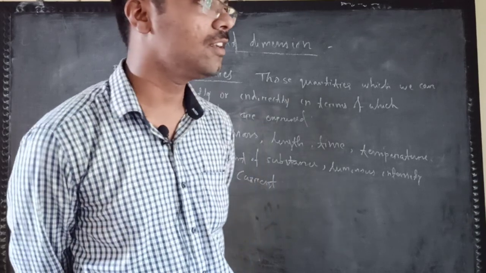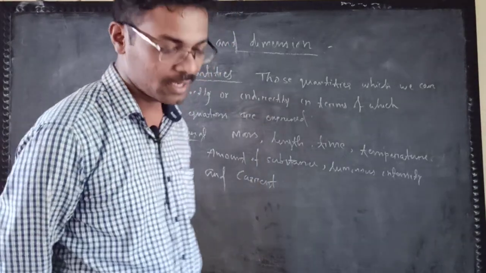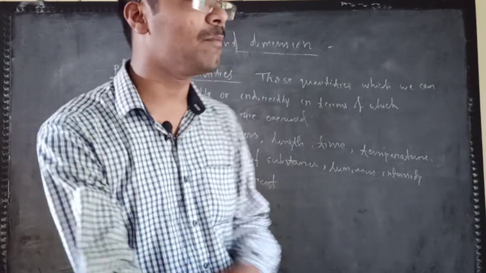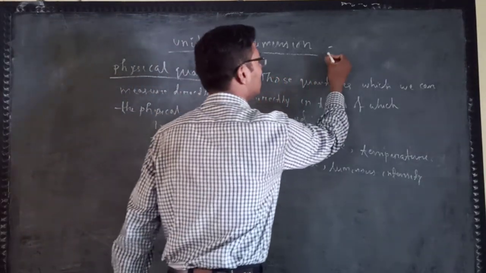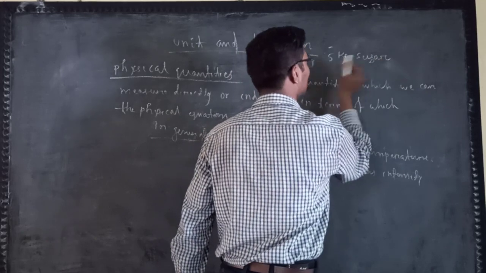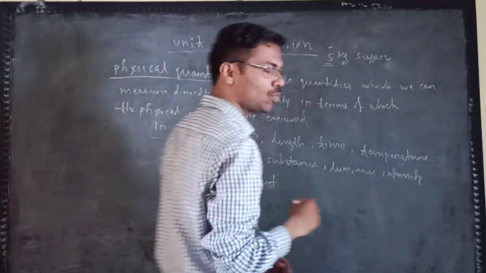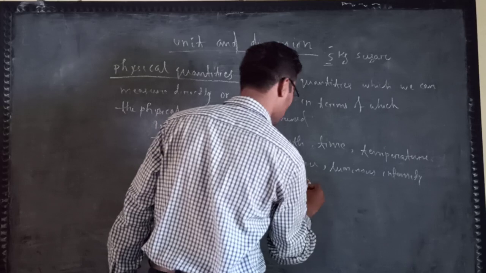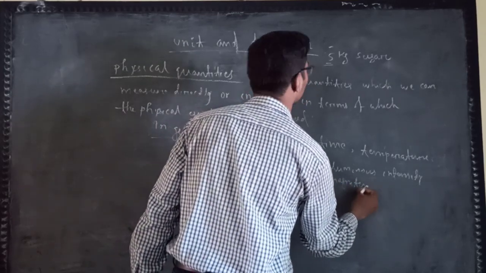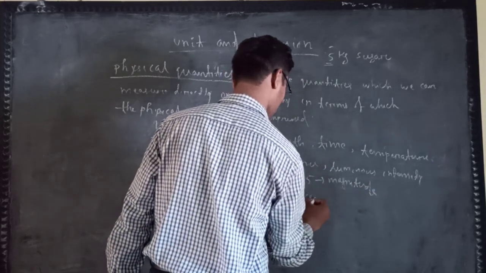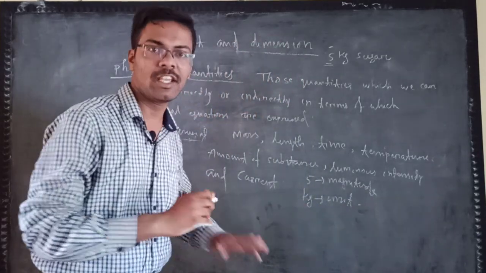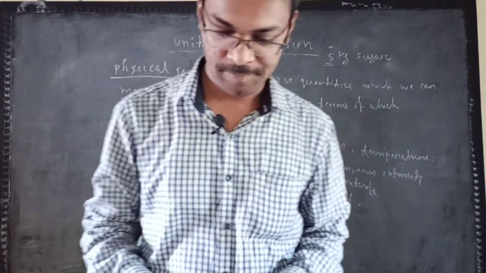Physical quantities means those we can measure directly or indirectly. Suppose you are buying 5 kg of sugar. Here 5 will be the magnitude, and kg is the unit. Which we are discussing here, it is totally about unit.